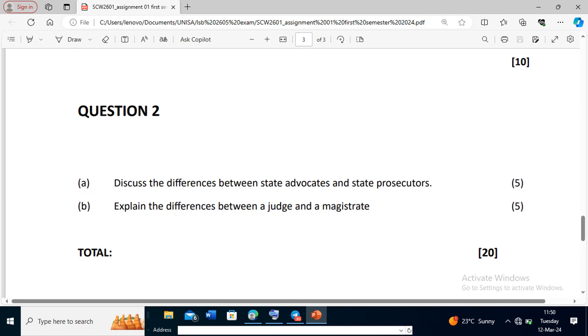Once you know what a judge is and what they do, you're going to find it different from what a magistrate is and what they do, even though they are both presiding officers. So 5.2.3, 5.5.2 and 5.5.3 are going to answer everything for you. It is on page 67 up to 68. So focus on those points, and then you'll be able to answer.